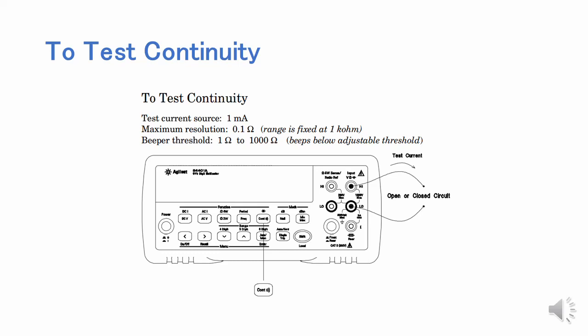Continuity test. Press the Cont key to test continuity. Beeper threshold is set between 1 ohm and 1000 ohms. Connect the red terminal at the upper right corner and the black one, and it beeps below the adjustable threshold resistance value for a continuity device.